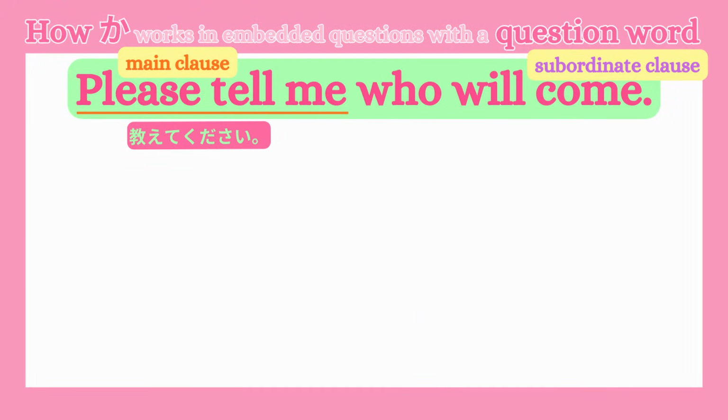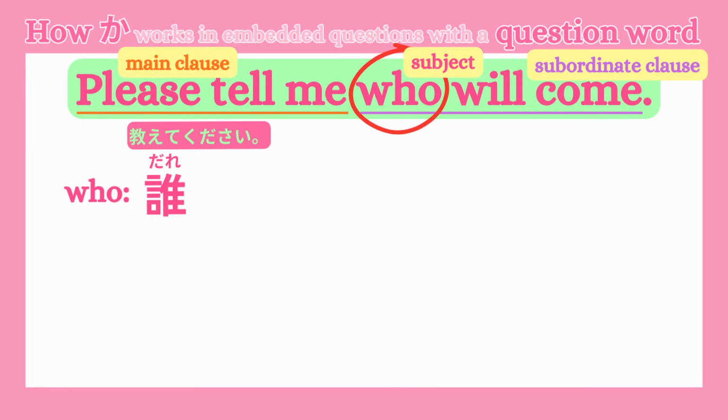Now let's make the subordinate clause. In this case, it's who will come. How do we say who in Japanese? Yes, that's 誰. Who is the subject of the subordinate clause, so we need to mark it with the subject particle が. So we say 誰が. If you are wondering why we use が, not は, please check out my previous video.